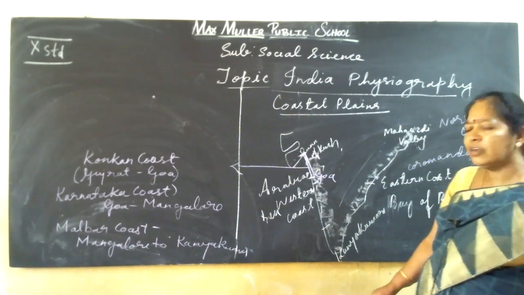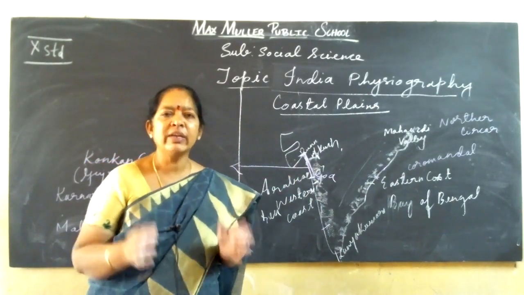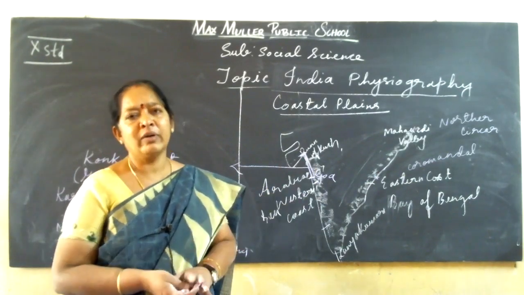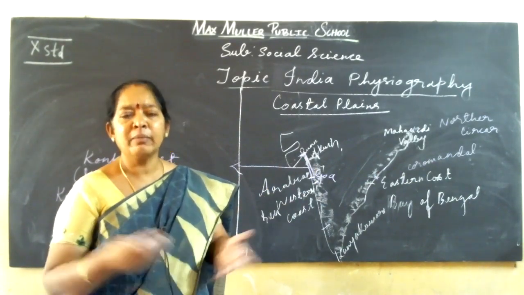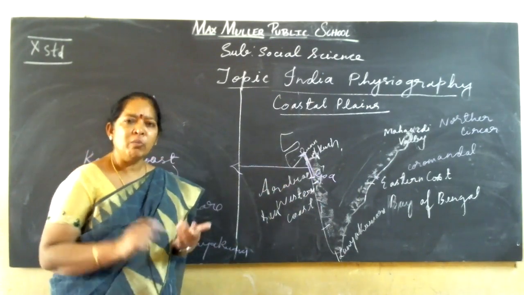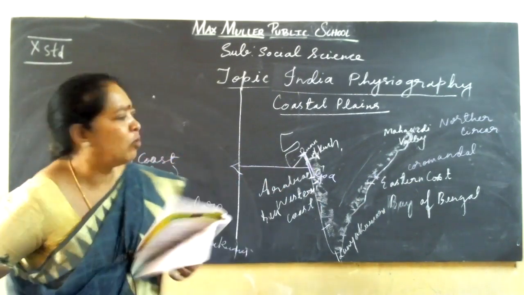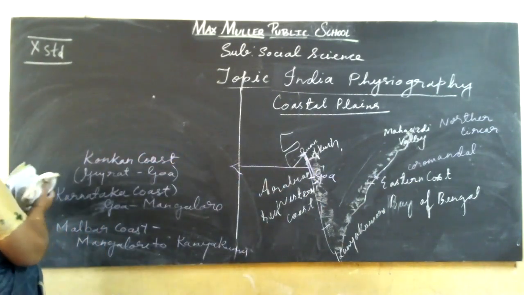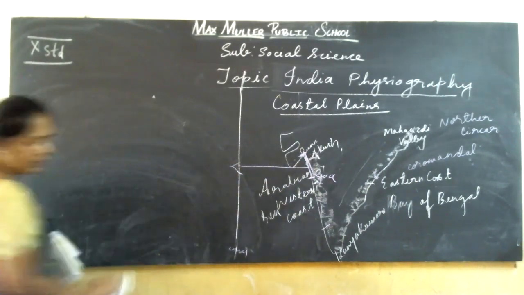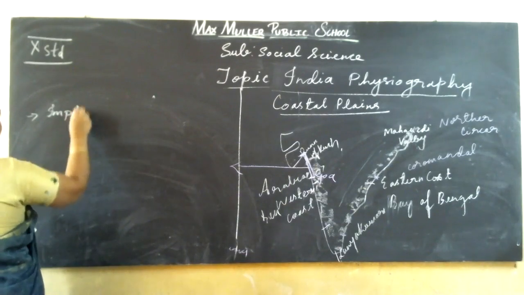Now we see the importance of the coastal plains. These plains are good for agriculture, fishing, and marketing, and natural harbors are there. Visakhapatnam, Mumbai, Marmagao and Kochi are all important natural ports of this coast.